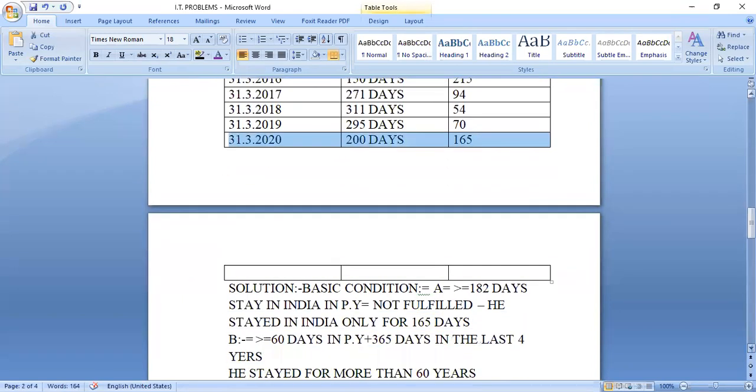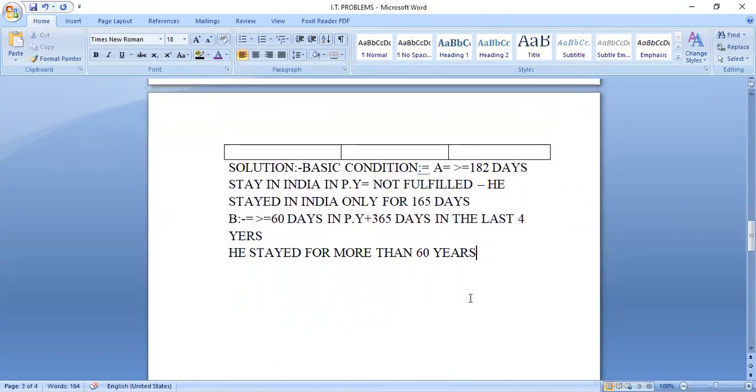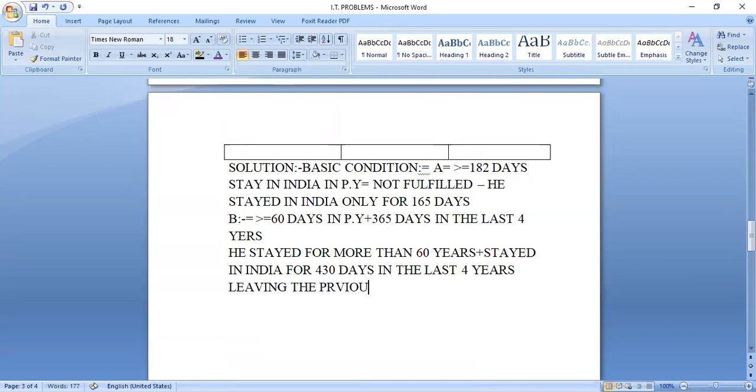430 days, very good. So he stayed in India for 430 days in the last 4 years, leaving the previous year.